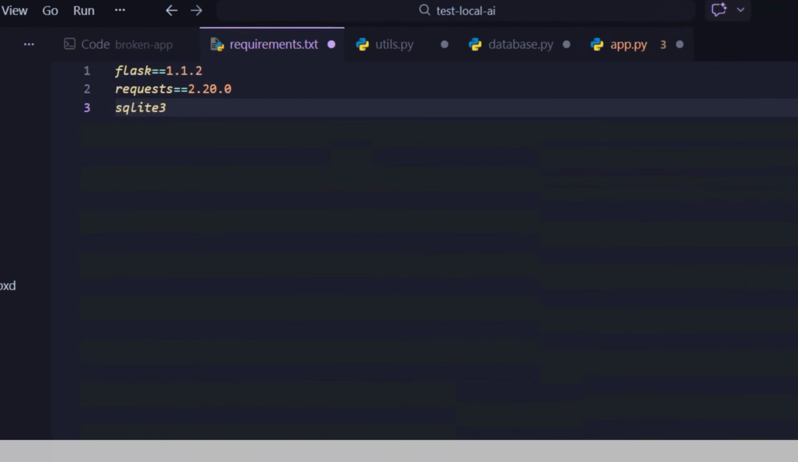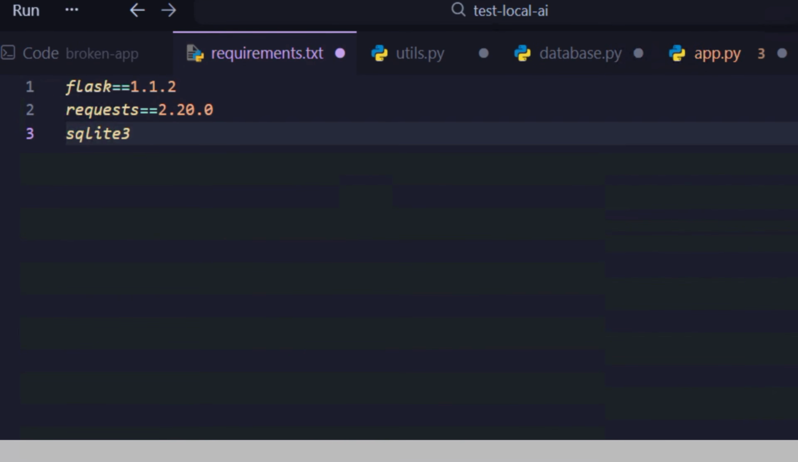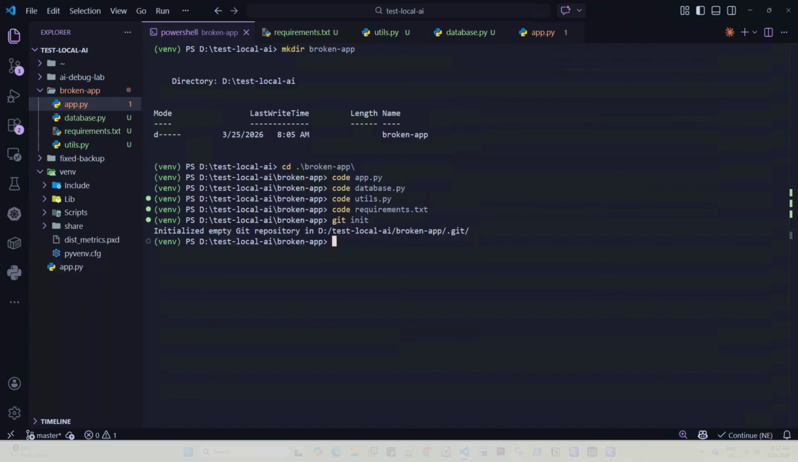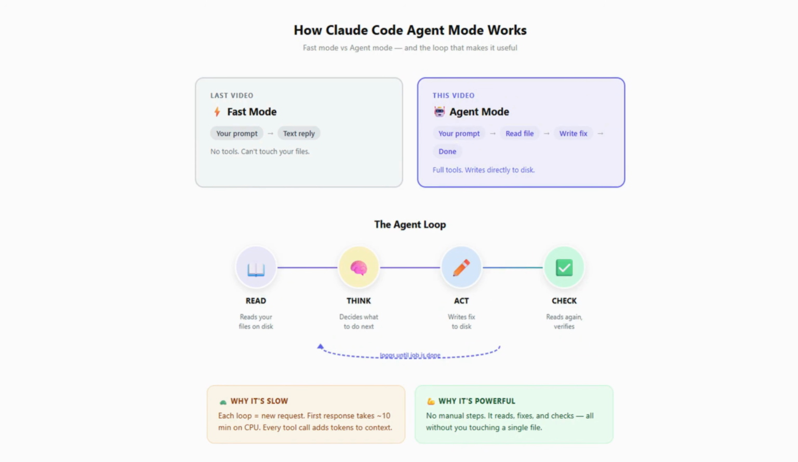And the last one, requirements.txt. SQLite is listed as a package. SQLite comes built in with Python. You can't install it separately. This breaks every deployment. So essentially, 6 bugs spread across 4 files. But the agent doesn't know any of this, and I'm not going to tell it either. Instead, we are going to ask the agent to read our codebase first. Alright, that's the use case here.